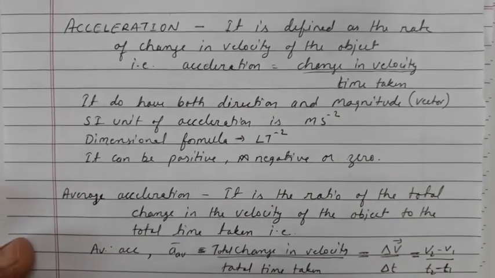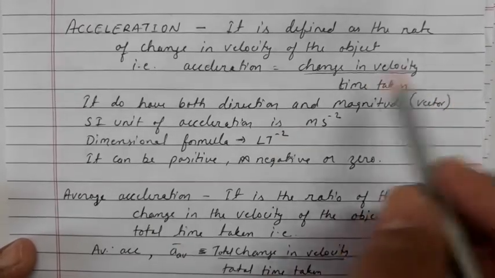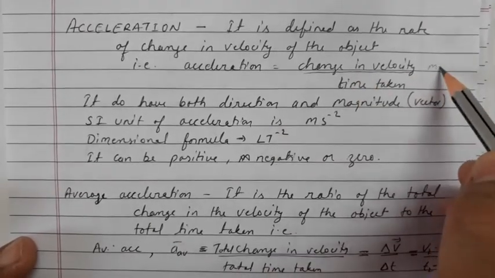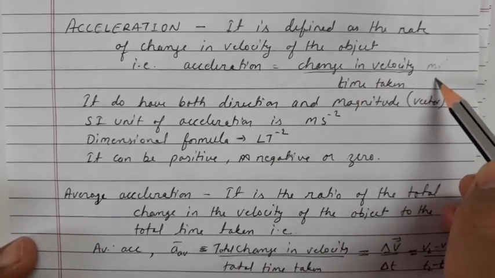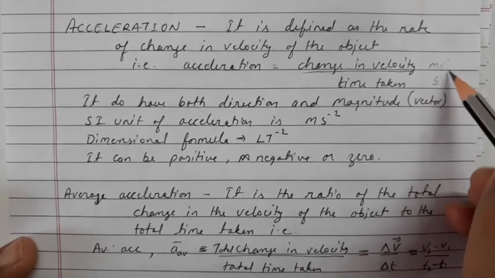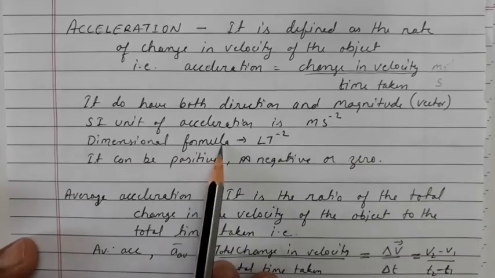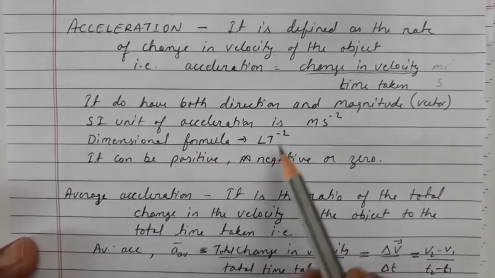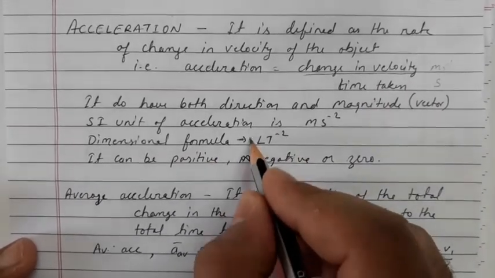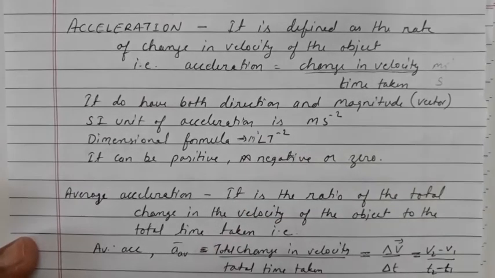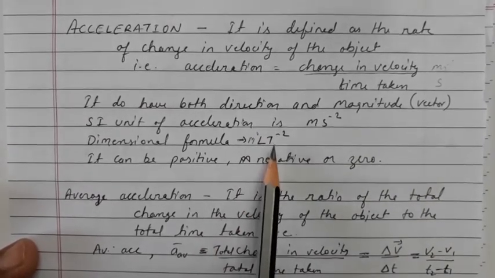So what will be the SI unit of acceleration? The SI unit of velocity is meter per second, and it will be divided by second again, so it will become meter per second square. And the dimension formula can be written as LT^-2, or we can say M^0 LT^-2. So this will be the dimension formula for the acceleration.